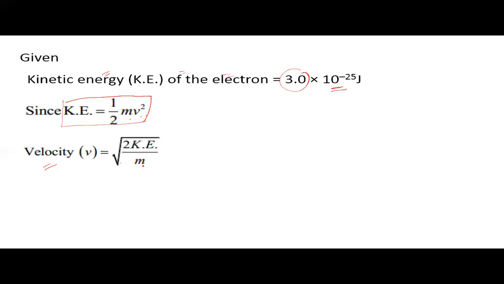When we take the square on both sides, the square and the root cancel out. The value becomes v square is equal to twice the kinetic energy upon m. Now we substitute the value of kinetic energy, which is 3 into 10 to the power minus 25, as well as the mass of the electron, that is 9.1 into 10 to the power minus 31.